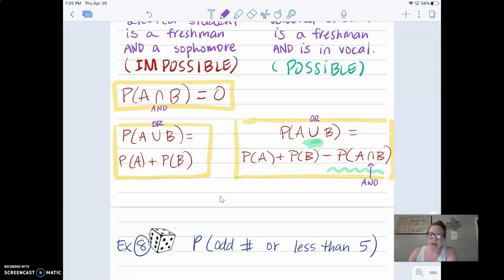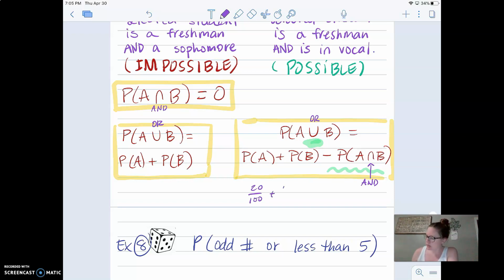So let's say, I'm going to make up some numbers here, we're going to use the 100. So let's say out of 100 students selected, there's only, I don't know, I just have to make things up, let's say there's only 20 freshmen out of 100. Then you want to add that to the number of vocals.